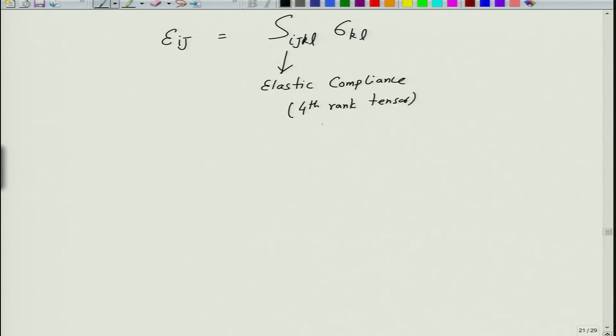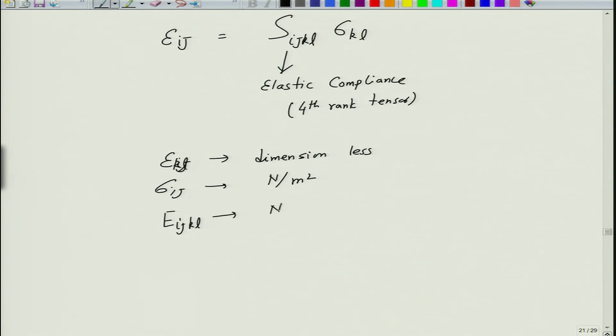Now, here we can see that strain is dimensionless, stress has a unit which is Newton per meter square. As a result the modulus E ijkl will again be in Newton per meter square. So, this is the correlation that we have.